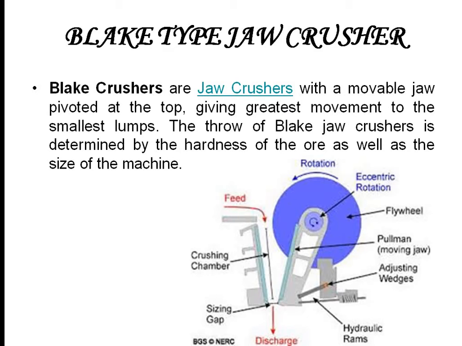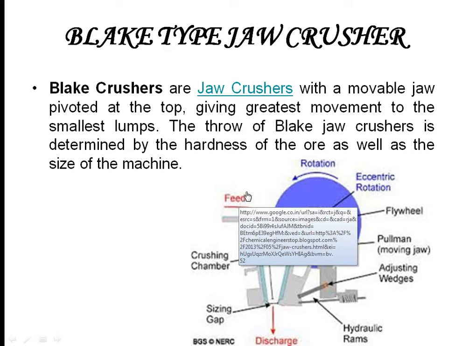So this is a Blake crusher. We can see that the pivoting point is over here. Sorry, it's over here. So it has a movable jaw, which is pivoted at the top, giving greatest movement to the smallest lumps. The throw of the Blake jaw crusher is determined by the hardness of the ore as well as the size of the machine.